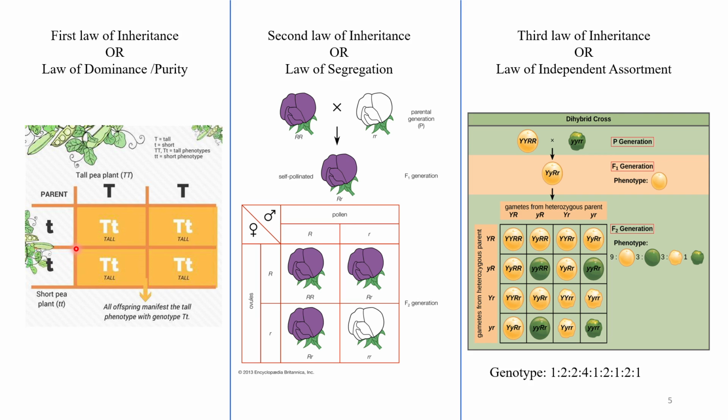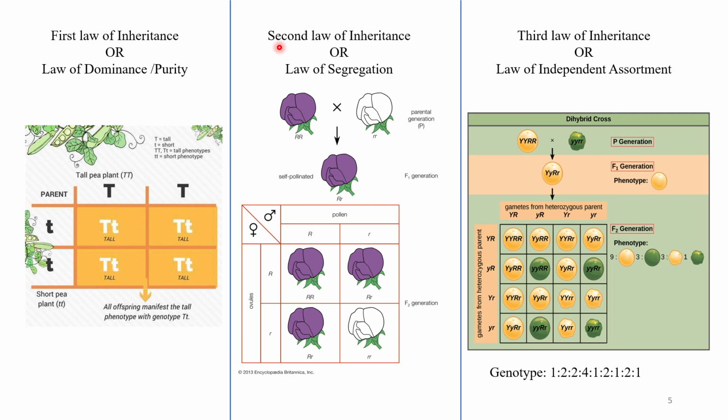After the crossing, all offspring have a tall phenotype with the genotype capital T small t, heterozygous. Here the offspring are tall because there is a dominant character in each of them.